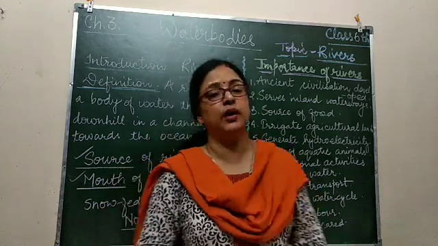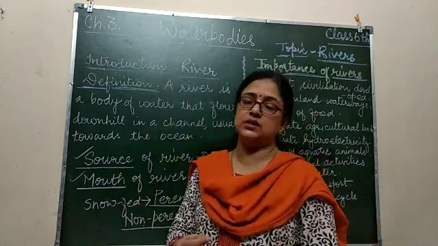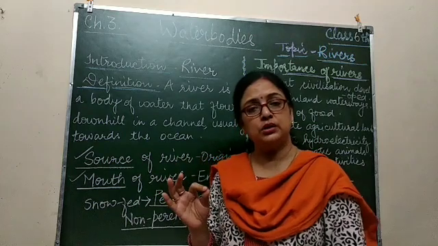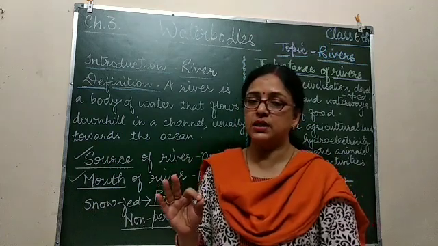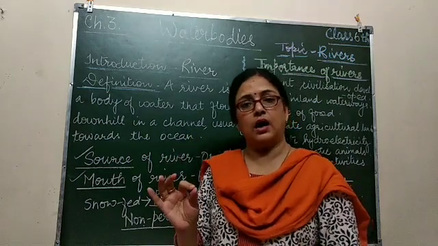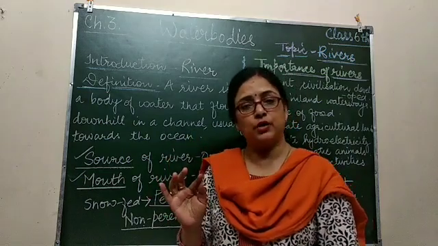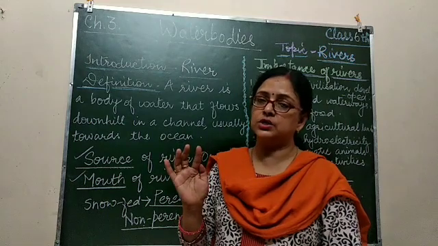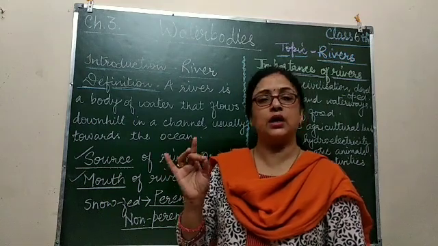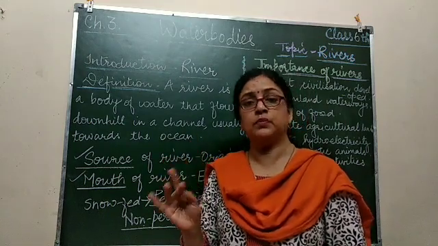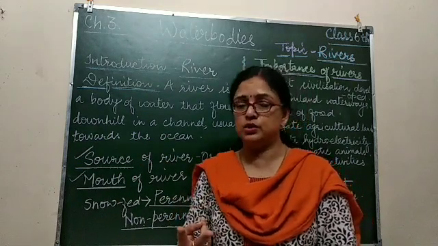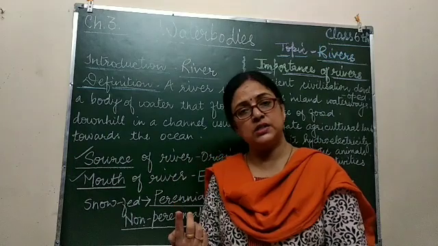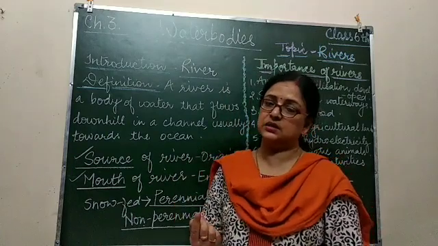So here we have completed all the water bodies. The oceans are of five types: the Atlantic Ocean, Pacific Ocean, Arctic Ocean, Antarctic Ocean and the Indian Ocean. Then the next water body, the sea. Two types of seas are there, the marginal sea and the inland sea.